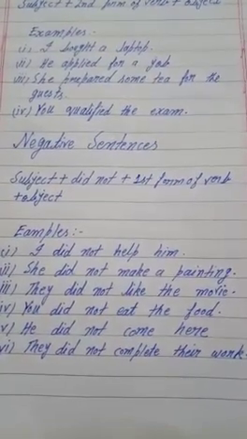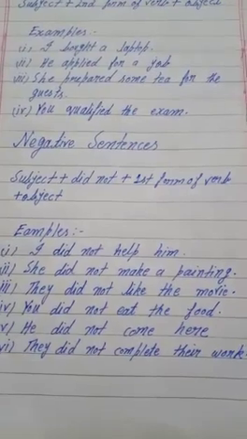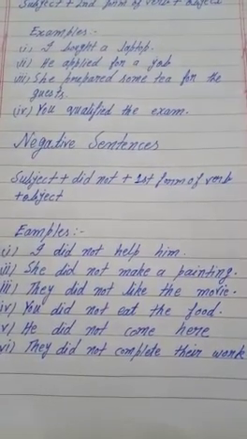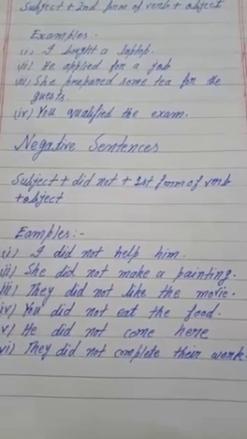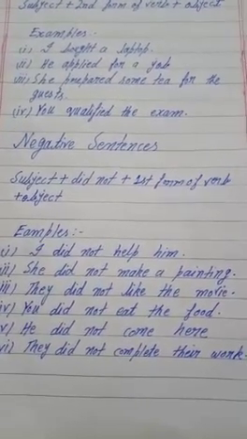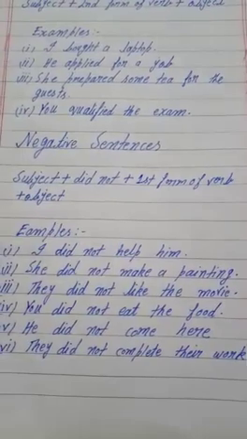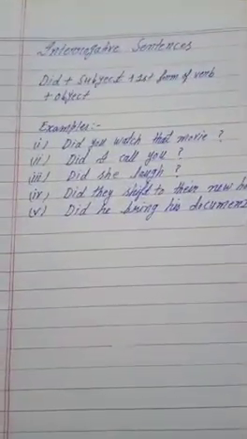She did not make a painting. They did not like the movie. You did not eat the food. He did not come here. They did not complete their work. Now let's move on to the interrogative sentences.